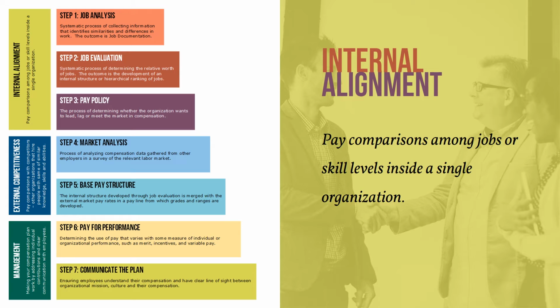The first functional area of building a compensation plan is internal alignment. Internal alignment refers to pay comparisons among jobs or skill levels inside a single organization. Internal alignment ensures robust job analysis and job evaluation are completed and an appropriate pay policy is determined by the organization.